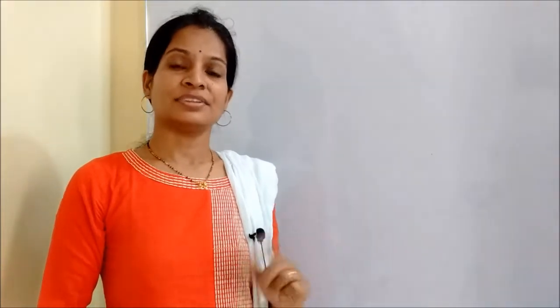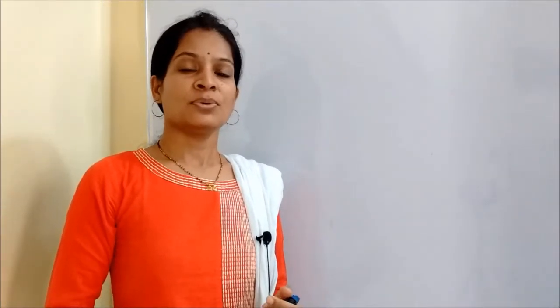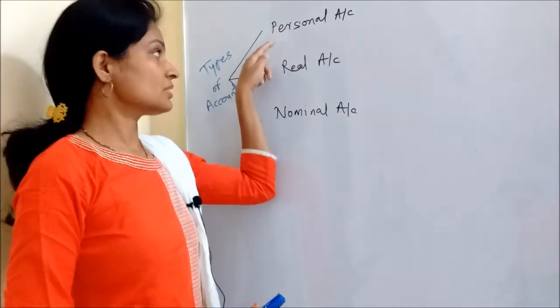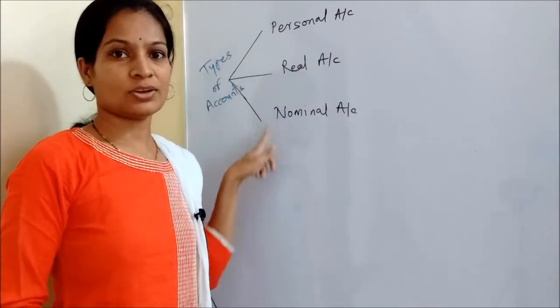And now that is the major reason you can easily understand the rule of debit and credit if you understand how all these things are going to matter while you are doing a recording of accounting transaction. Let's have a look at the three types of accounts and the rules relating to these three accounts. There are three types of accounts: personal account, real account and nominal account.